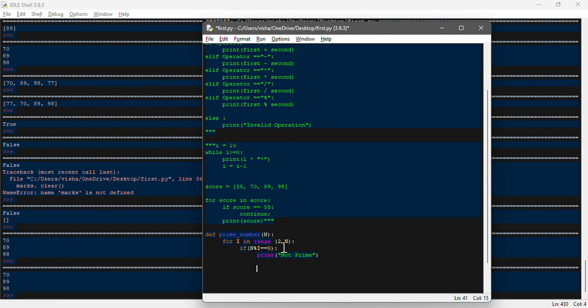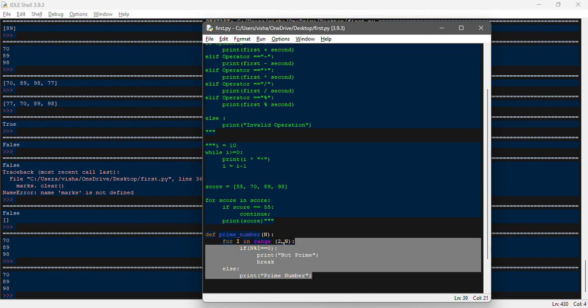This is a message. Now we need to break here, because we need to terminate the loop, otherwise we need to use else. We type one more print statement, prime number. So this is the function we have created.